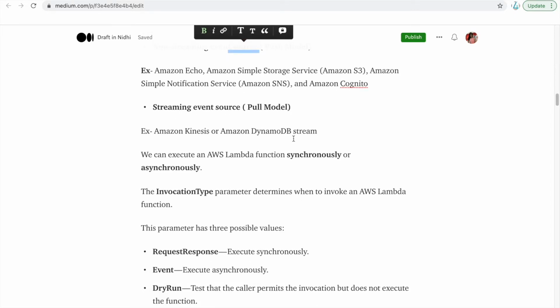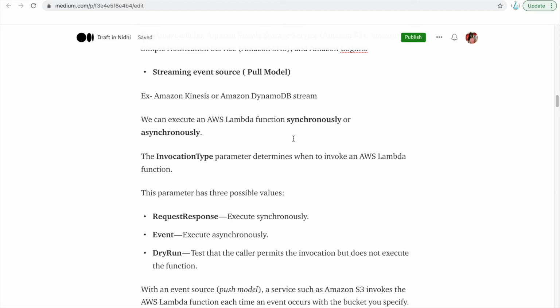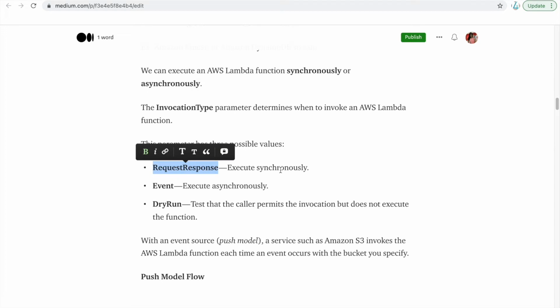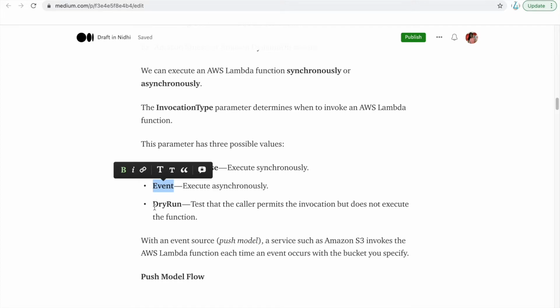You can execute an AWS Lambda function synchronously or asynchronously also. There is a parameter called invocation type that determines when to invoke an AWS Lambda function. There are three values: request response, which executes synchronously; event, which executes asynchronously; and dry run. You can just run it to see how it is working.